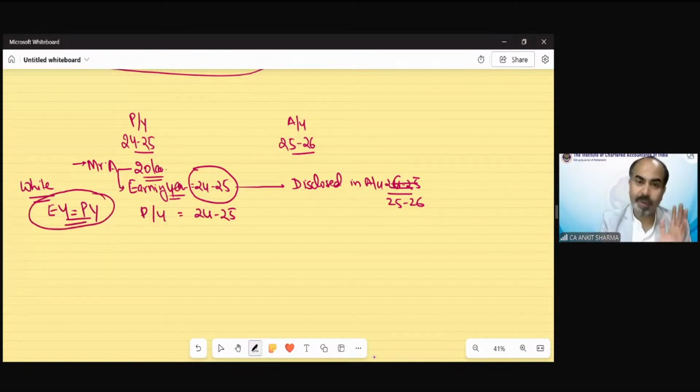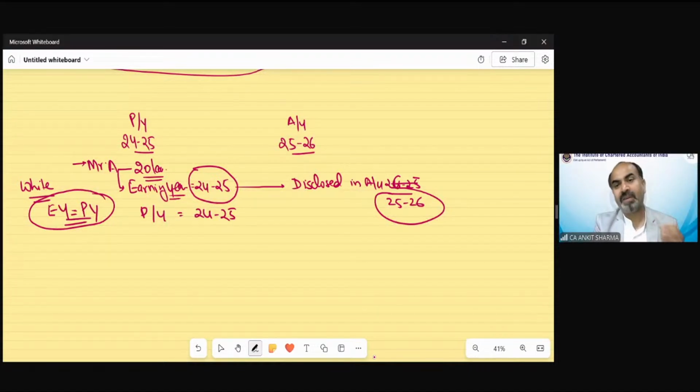So we earned 20 lakh rupees and decided to disclose the full 20 lakh in assessment year 25-26, telling them that we earned this income in 24-25. Income tax says, okay, the previous year for this income would be 24-25, and of course the earning year would be 24-25. So that is a universal rule: in case of white money, the earning year and previous year will always be the same.